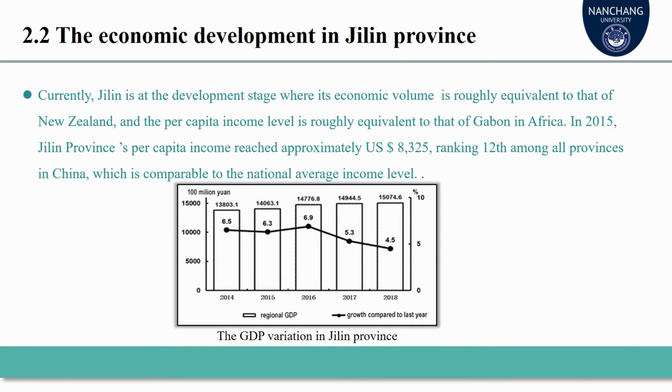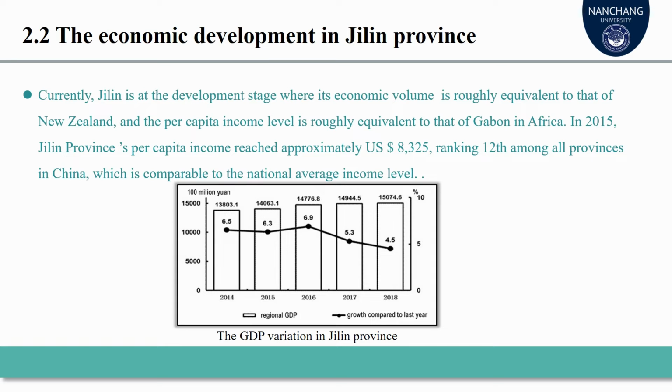Currently, Jilin is at the development stage where its GDP is roughly equivalent to that of New Zealand, and its per capita income level is roughly equivalent to that of Gabon in Africa. In 2015, Jilin province's per capita income reached approximately $8,325, ranking 12th among all provinces in China, which is comparable to the national average income level.